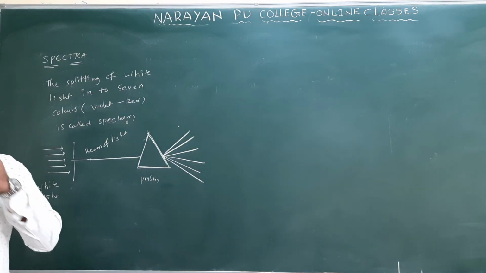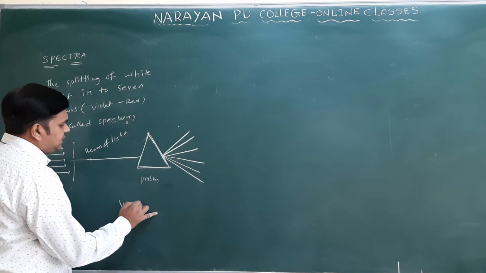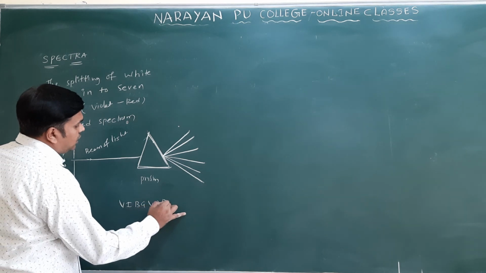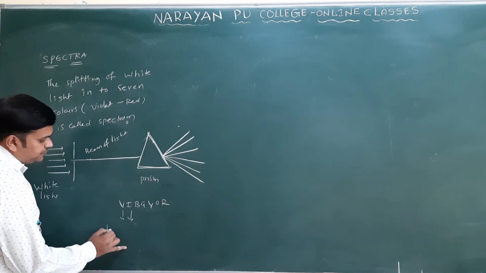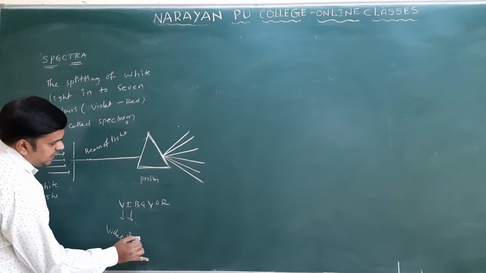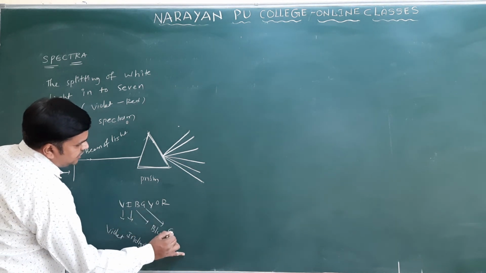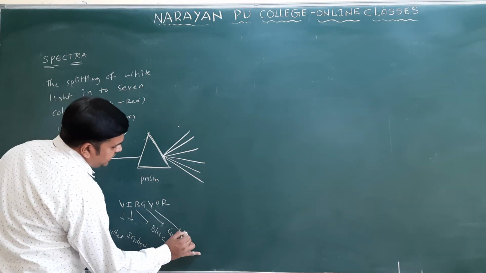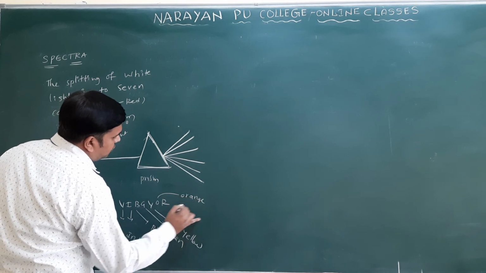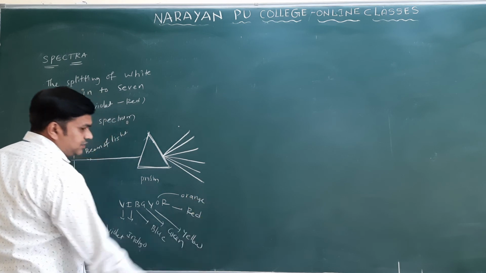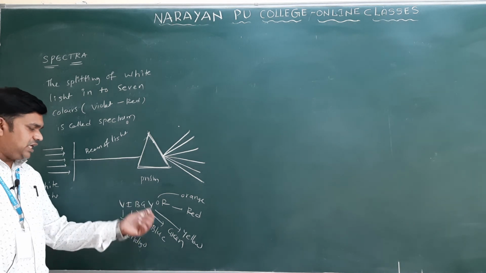Okay, this is what we are calling a spectrum. So what colors does it contain? V, I, B, G, Y, O, R. V represents violet, I represents indigo, B represents blue, G represents green, Y represents yellow, O represents orange, and R represents red. So these are the colors we are observing: violet, indigo, blue, green, yellow, orange, red.